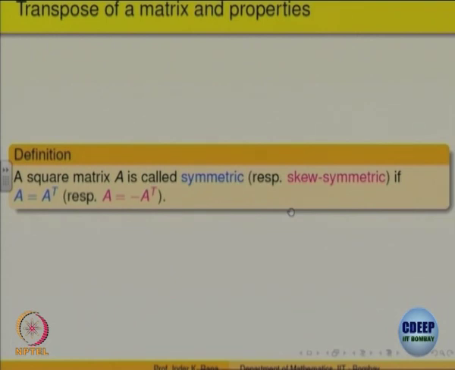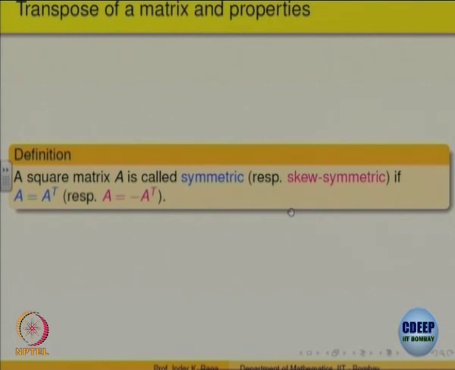So, we will call a matrix symmetric if A is equal to A transpose, if the interchange of rows and columns does not change the matrix, right, and we will call it anti-symmetric, or normally called skew symmetric, if it is minus of A transpose. Does it put any condition on the matrix A? If I say a matrix A is symmetric, does it put any condition?